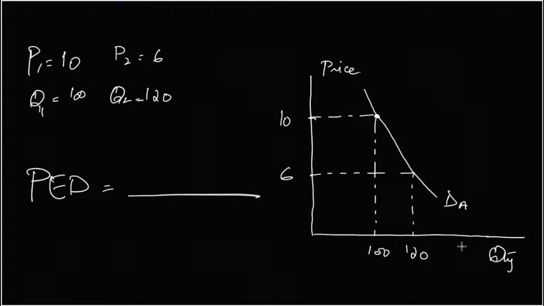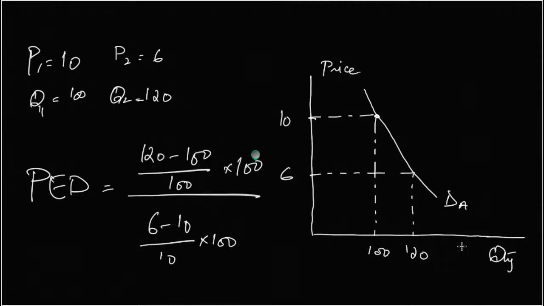So 6 minus 10 over 10 into 100, and over here I'll have 120. Remember, there is multiplication with 100 in the numerator and multiplication with 100 in the denominator, so we can ignore these hundreds. It will make your calculation simpler.